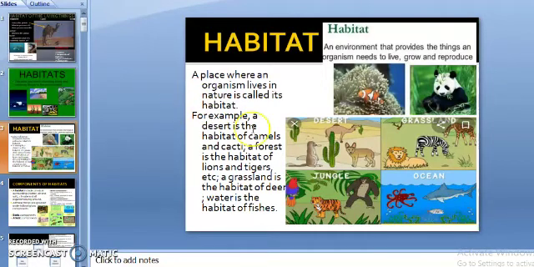A place where an organism lives in nature is called its habitat. See this picture? Deserts, grassland, oceans, forest. These are examples of habitat. Look at the picture over here. We have already used an example of camel.